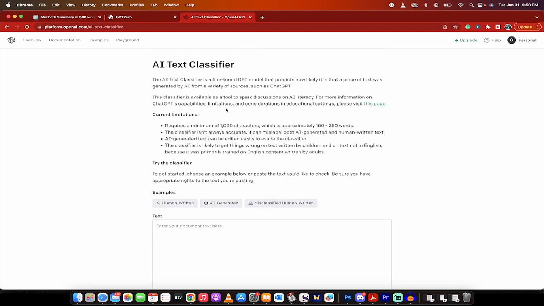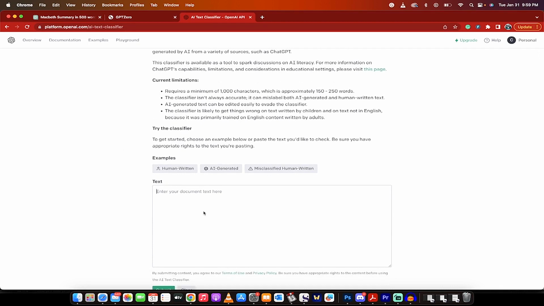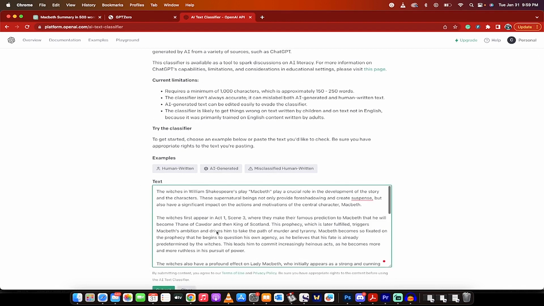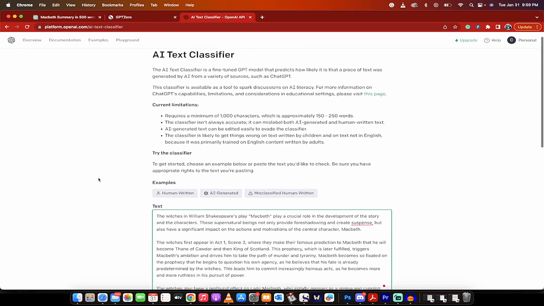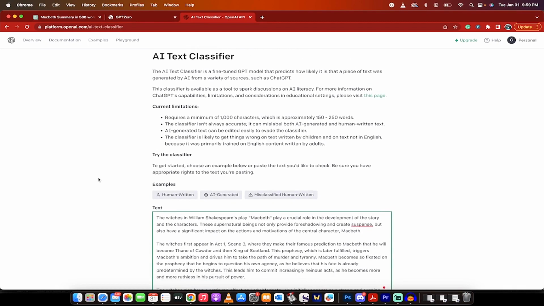Now, just a heads up, this AI Text Classifier, as of today, is not that effective. I found it gets it correct about 26% of the time, according to an article on TechCrunch. So it's got a long way to go. But again, they also say that this is just one of many tools that you can use to sort of triangulate whether or not text is created by AI.